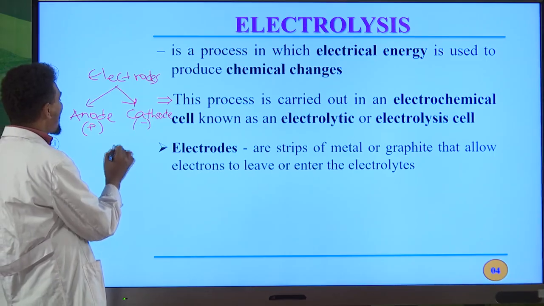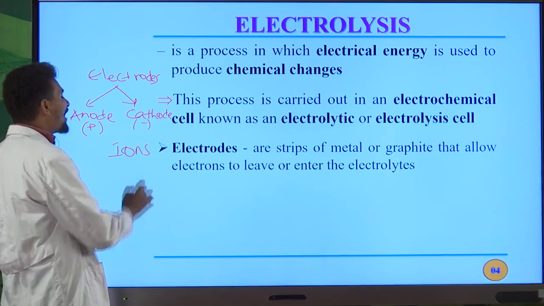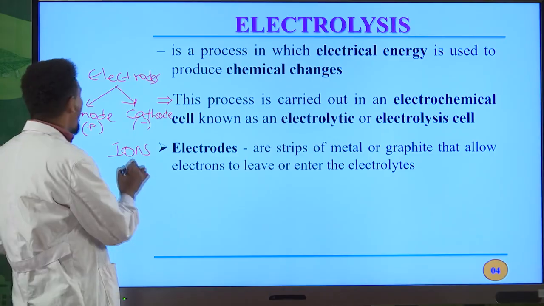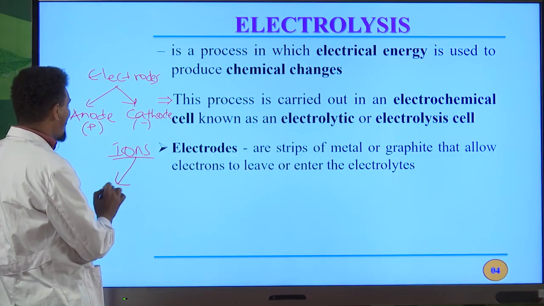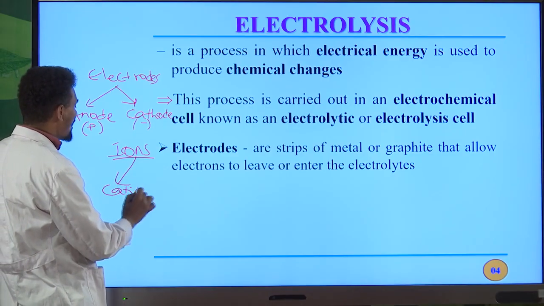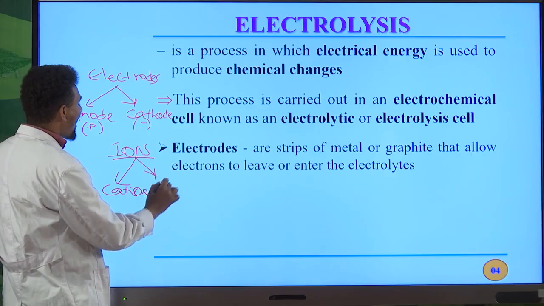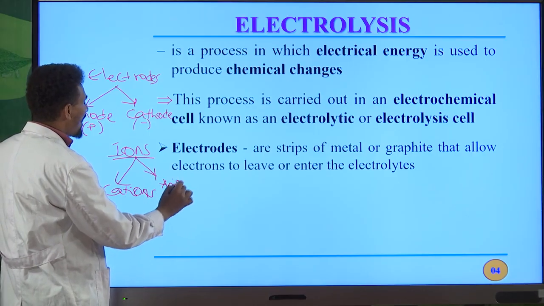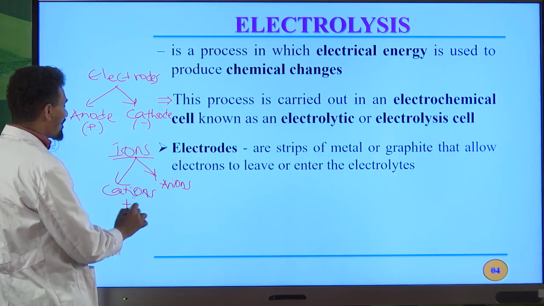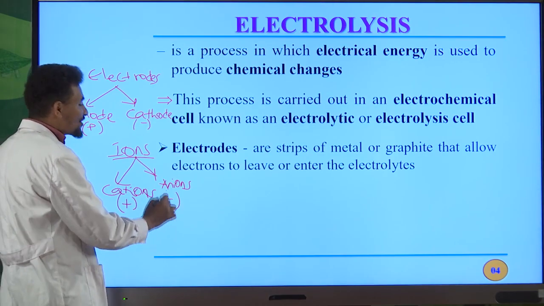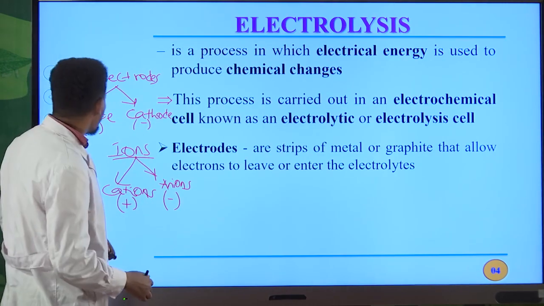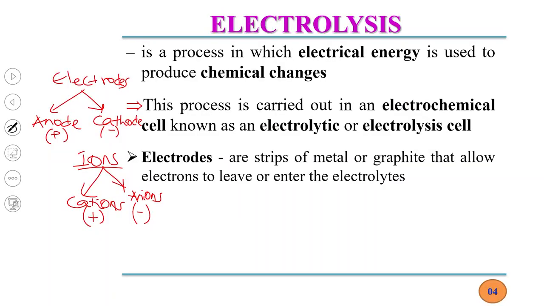You are familiar with ions. Ions are charged particles. Ions can be classified as cations and anions. Cations are positively charged ions and anions are negatively charged ions. Therefore, in an electrolytic cell, the anode is positive but the cathode is negative.